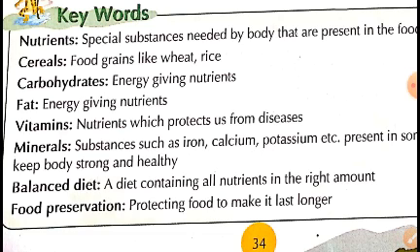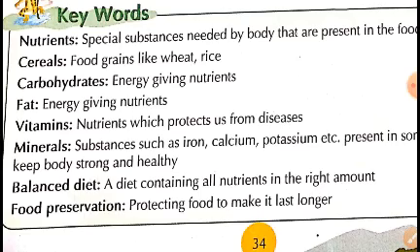That is why it is called protective food. Vitamins are also very important for different parts of our body. There are different types of vitamins which we'll be reading in our next classes, but it is very good for our skin and eyes.